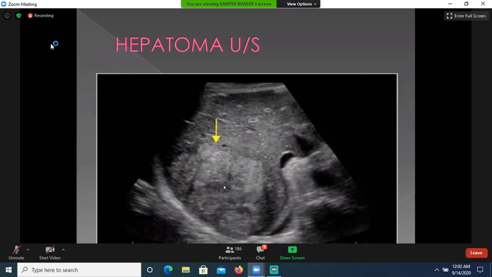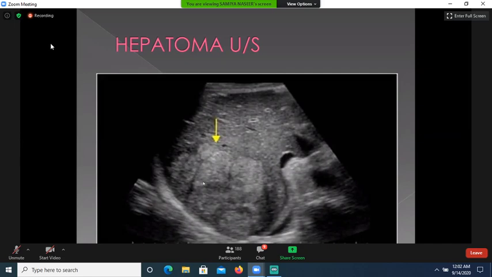Now coming to the hepatoma, this is ultrasound of the liver, right lobe of liver, demonstrating there is a large solid heterogeneous mass involving the segment 7. This is diaphragm, and it has lobulated margins, and this is hyperechoic.